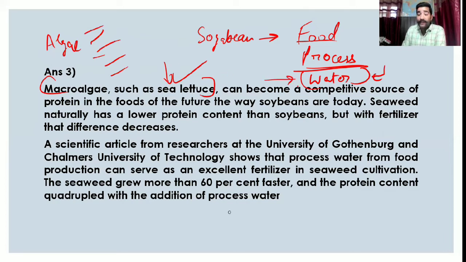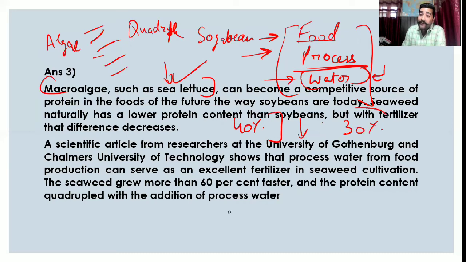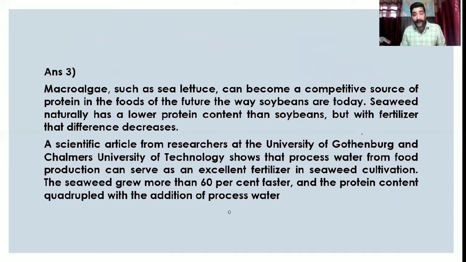And we have seen that if we use food processed water in the cultivation of C. lettuce, the protein content in that C. lettuce quadruples, becoming almost 4 times. So about 40% content is in soybean, and C. lettuce has much less. But by using this process water we have found that 30% enriched protein content is ensured even in C. lettuce. So we find that if we can enrich it a little bit more, then C. lettuce can be a competitive source of protein or can be the food for the future.